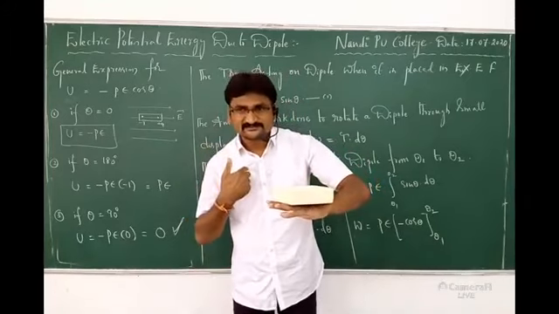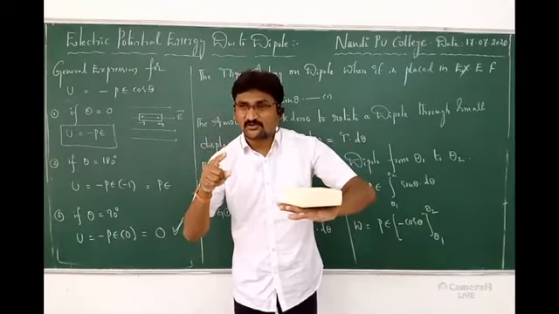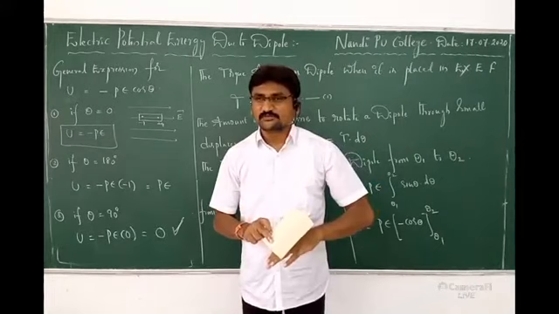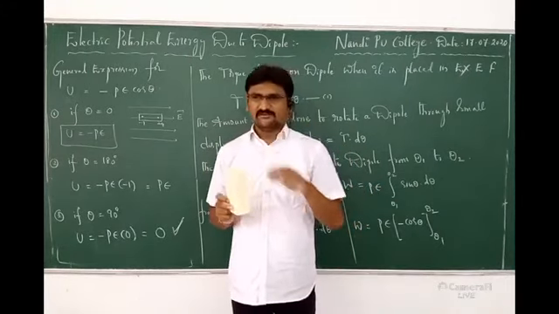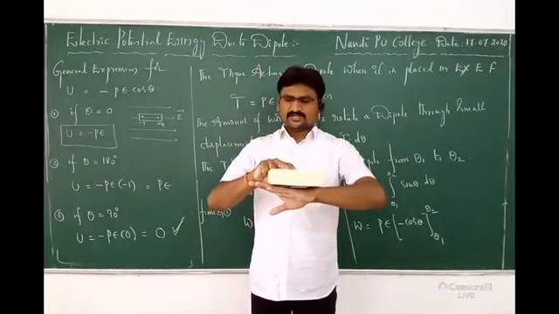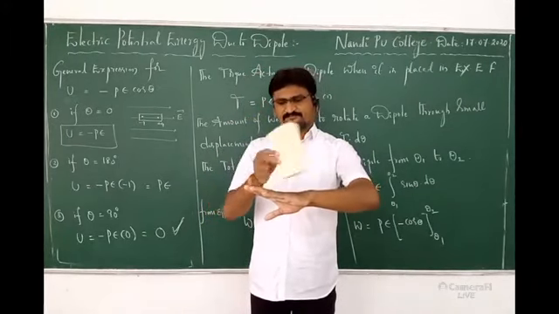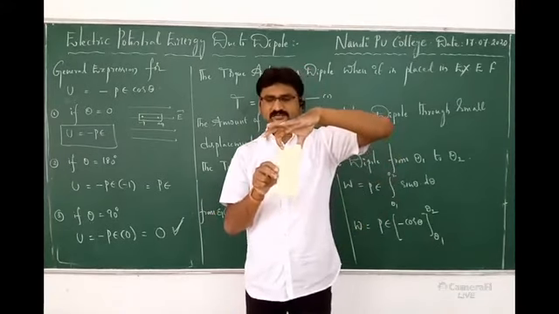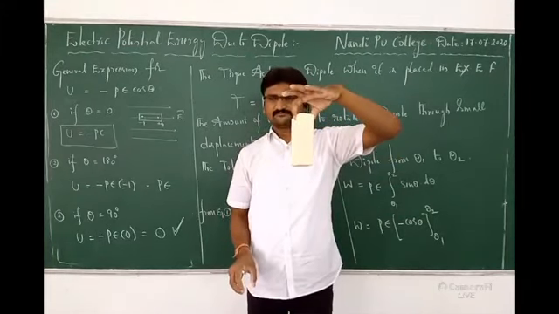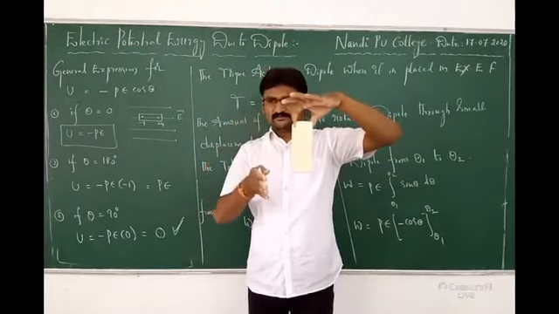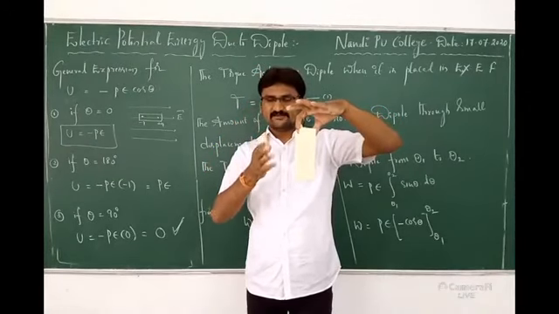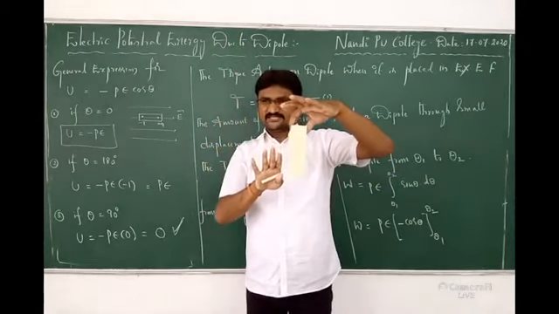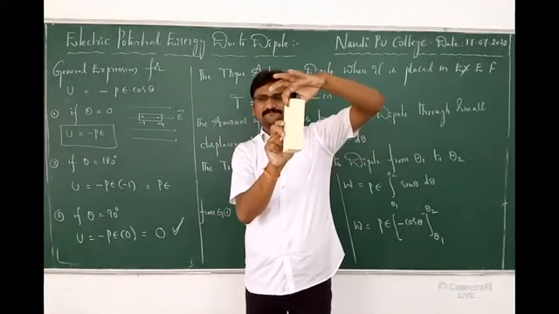But what is my question? In which condition does the dipole have stability? Stable. In which condition should the dipole be stable? Stable means what? I will tell you. For example, this is a dipole in equilibrium, and in this also equilibrium. This is the original condition. Now for your understanding, I am changing the directions, because I cannot keep the duster like this. Now the electric field is like this. Now I place it like this. Now theta 0. I placed it here.